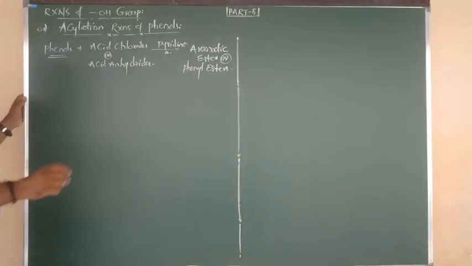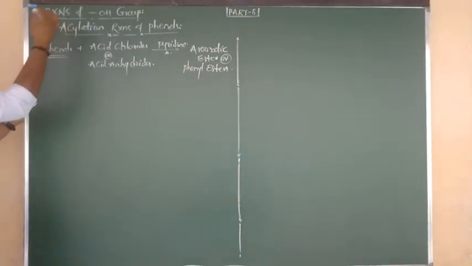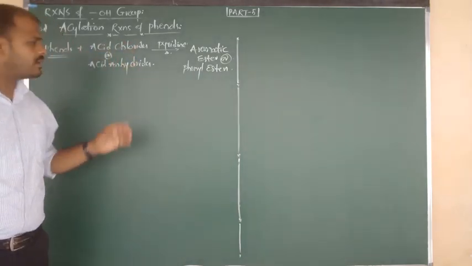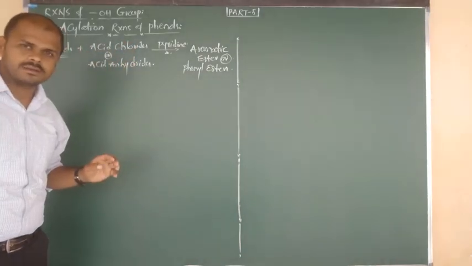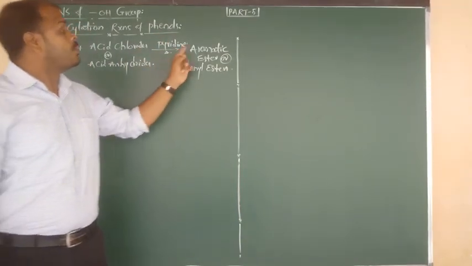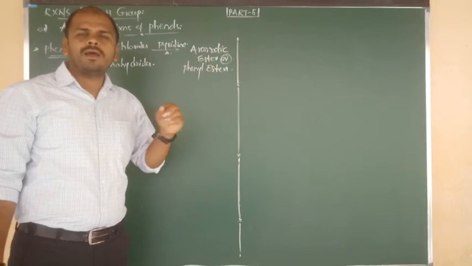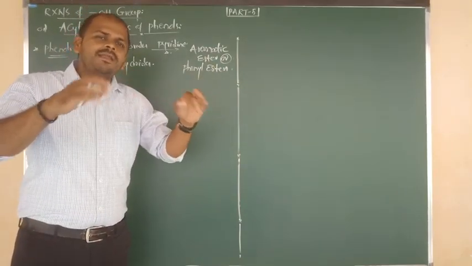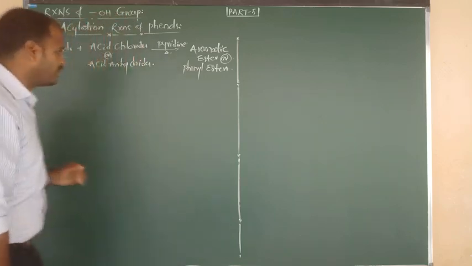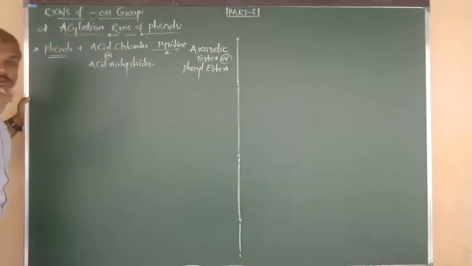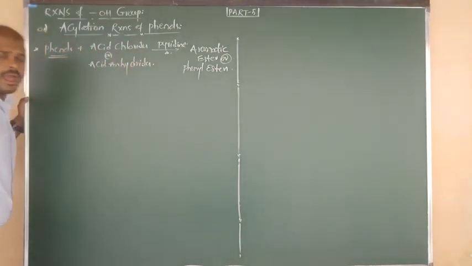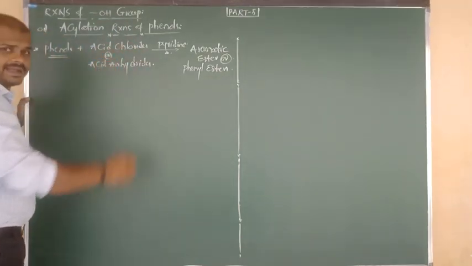Okay, statement बता दो. So the statement of acylation is: phenols on reaction with acid chlorides or acid anhydrides in the presence of pyridine give aromatic esters or phenyl esters. This statement has to be written. As it is, we can write our own statement. Good. So how many reactions do we have to write? Two reactions: one acylation with acid chloride and one more acylation with acid anhydride.